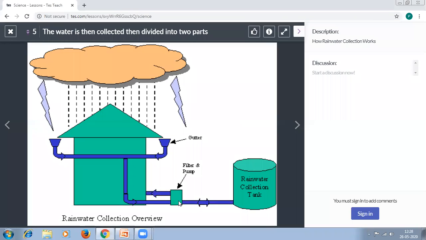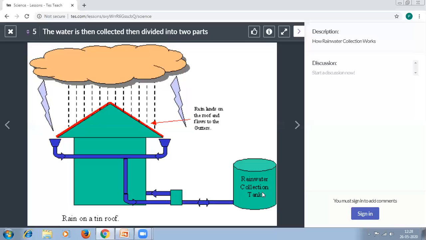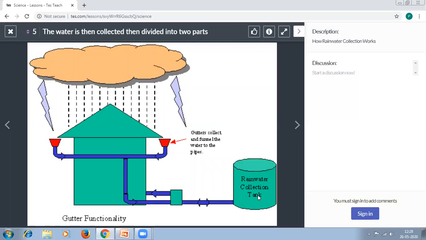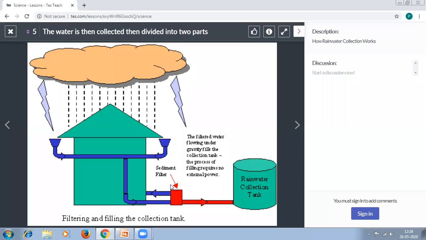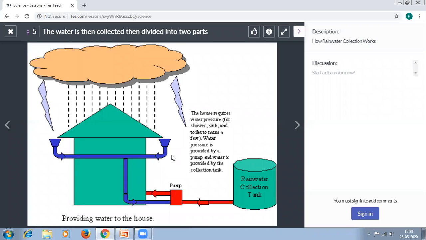From the collecting tank, it is again transferred to the rainwater collecting tank, where you will be providing filters. From there, it will be transmitted to the building. So this is the schematic representation of rooftop rainwater harvesting.